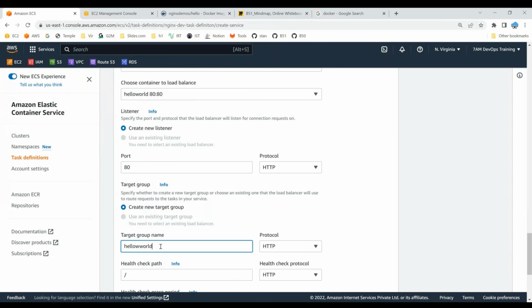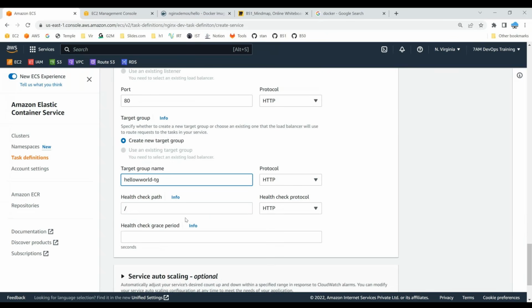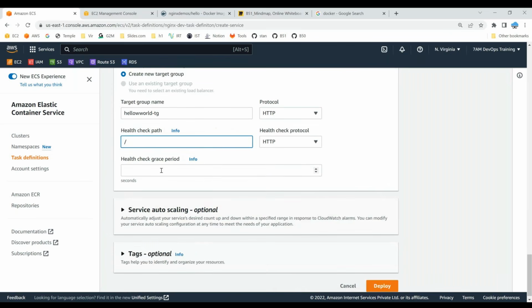All the tasks that are related to this container will be running on top of this target group, and you're also defining a health check. Health check information is something which will be given to you by your developer as per the application that you're developing. In my case, I'm running an Nginx container, which serves the output. So it gives me slash root as the health check endpoint, and for the grace period, every 20 seconds I want to check the health of it, and that's it.